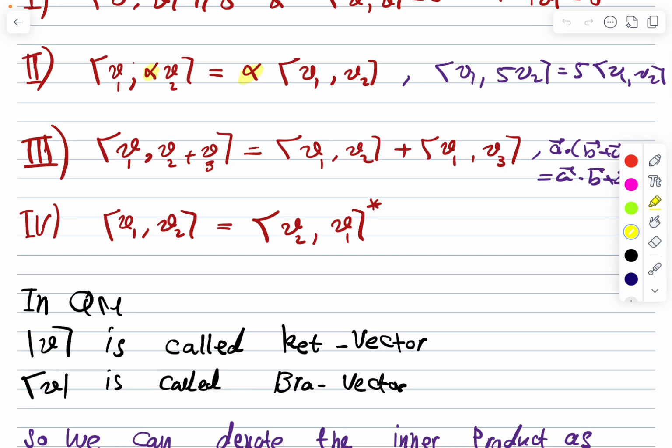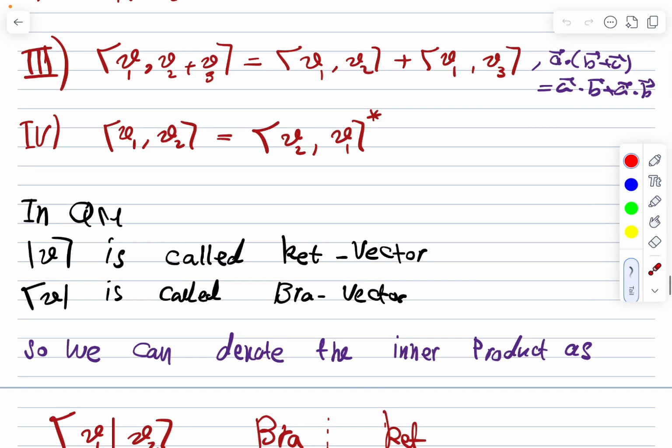In quantum mechanics, as I said previously, we have the normal vector in the vector space, which we call a ket vector. While the vector, if we flip it, so the triangle is on the left, we call it a bra. We will show what the bra vector is for the corresponding ket vector, because it depends on the space.